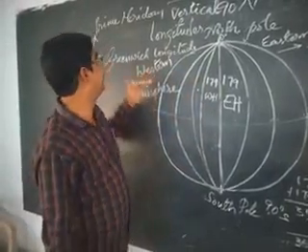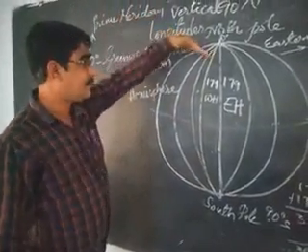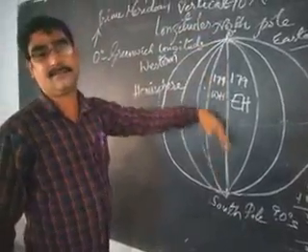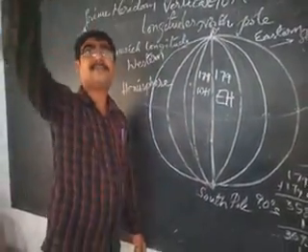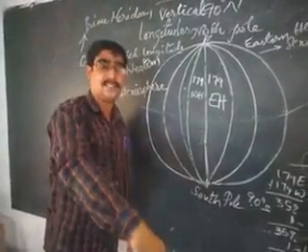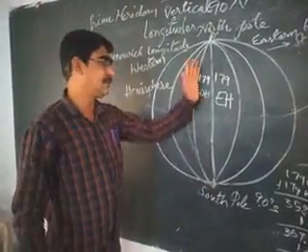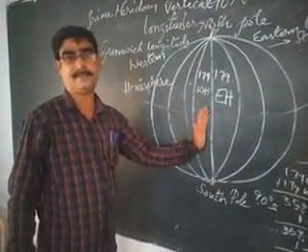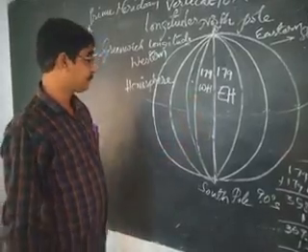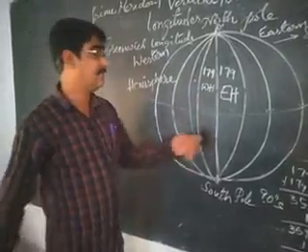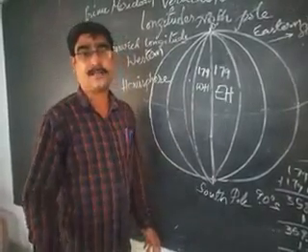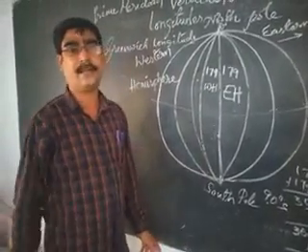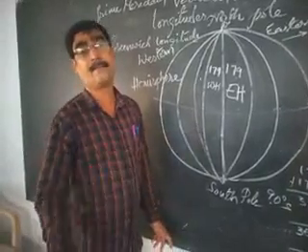Meridian in the sense, noon line. At the time when the sun rays vertically fall over a place, it is called the meridian time for that place. That's why we consider the time as ante meridian, post meridian.